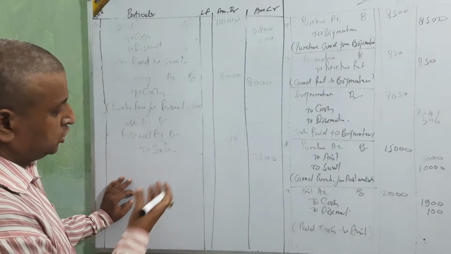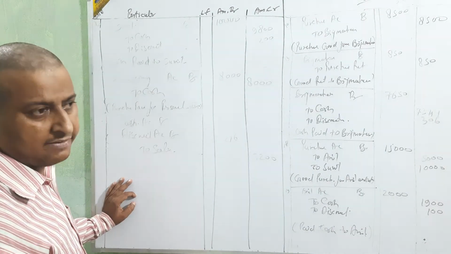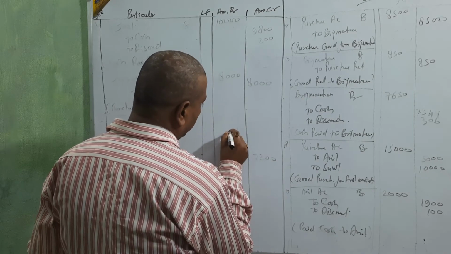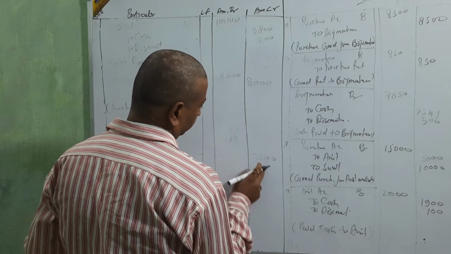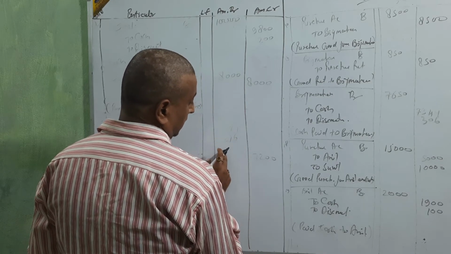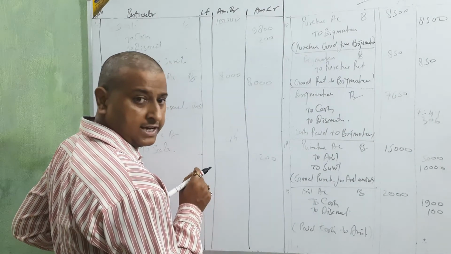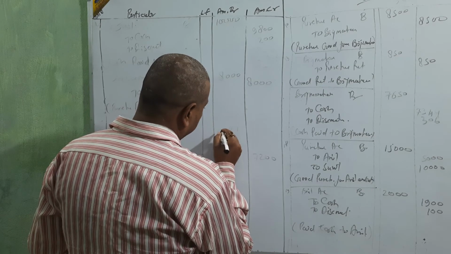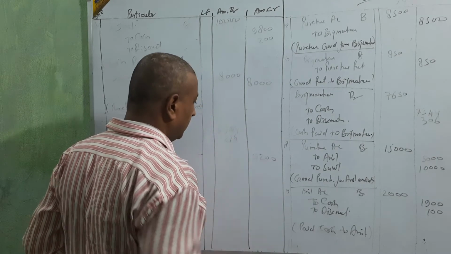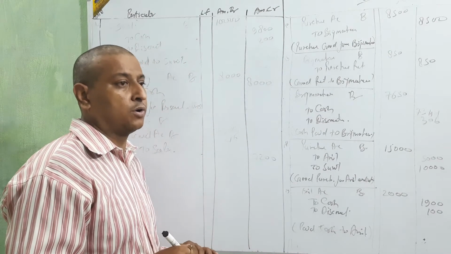216. 3% we want to calculate. 6 and 7 into 3, 21. And the remaining amount, 7,200 minus 216, is 6,984. Okay, beta? 6,984.